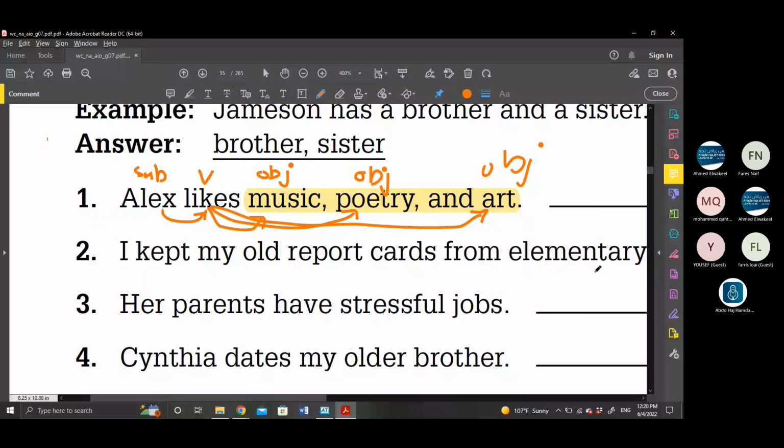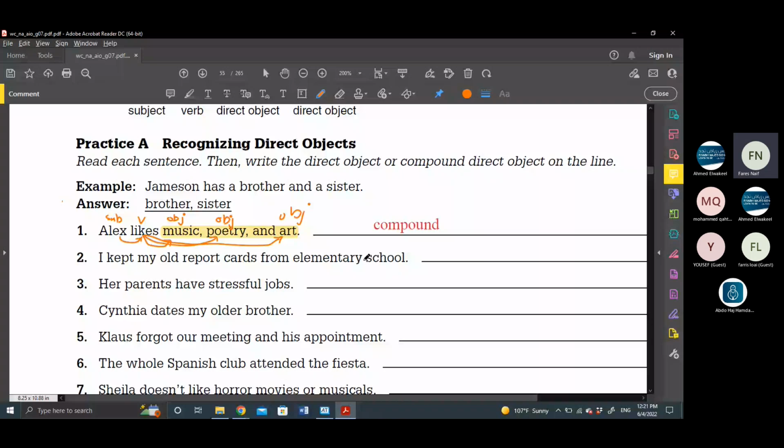Okay, here in number 2: I kept my old report cards from elementary school. I is the subject, kept is the verb. Kept what? What did you keep? My old report cards. Bravo. So my old report cards, all of that, is the full direct object.